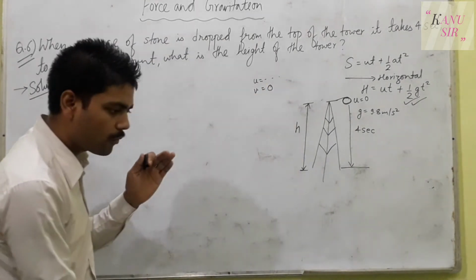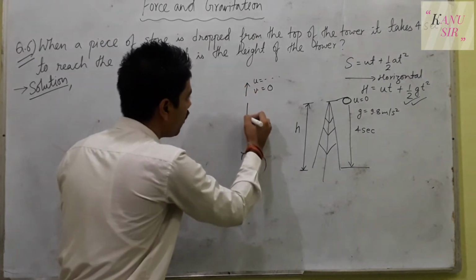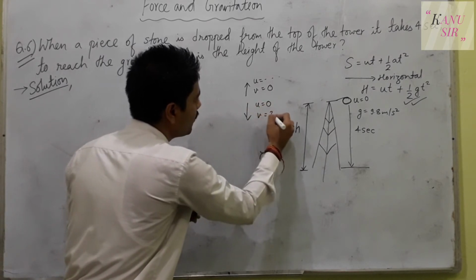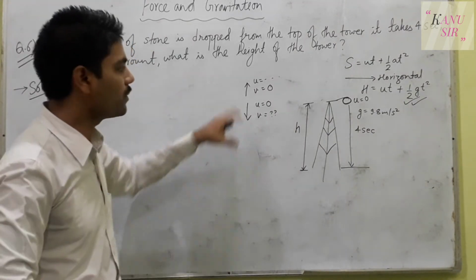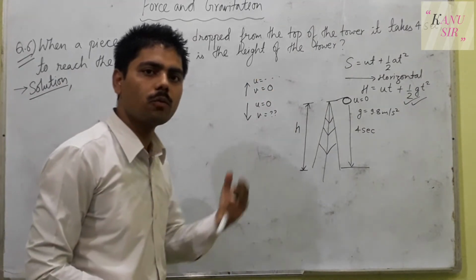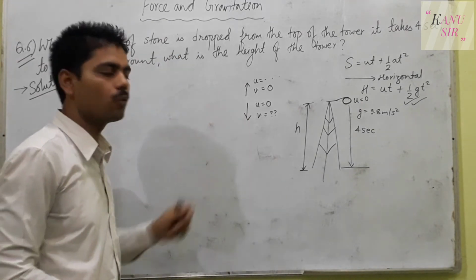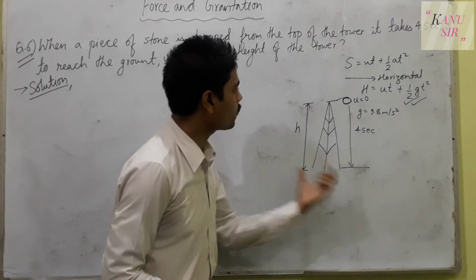If you throw from down to up, final velocity becomes 0. If you throw from up to down, initial velocity becomes 0, and final velocity will be the velocity at which the stone has dropped down. This topic we will be discussing in the next videos also, when I will explain about the definitions and the numericals of motion. For then, let us understand just about this question.